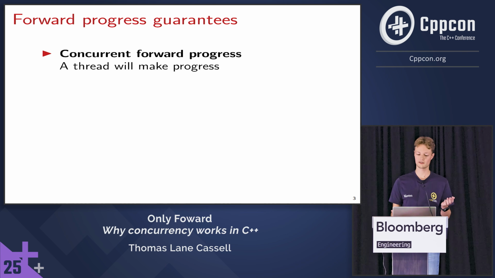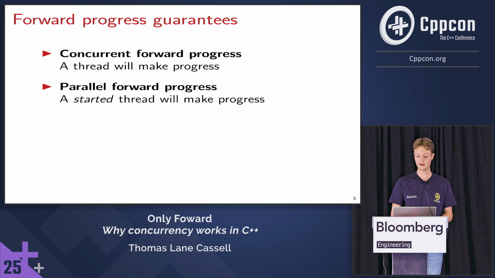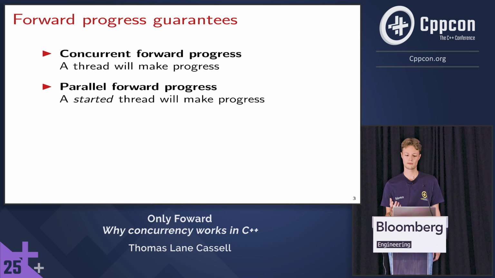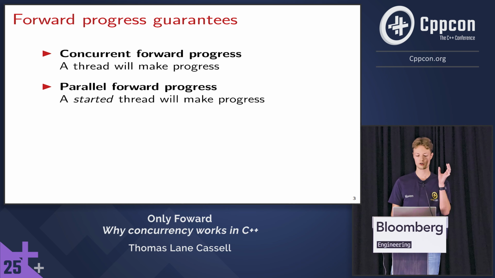So the first guarantee that exists in C++ is concurrent forward progress. This means a thread will always make progress. Seems simple enough. What other possibilities could there be? The next one is parallel forward progress. This means a started thread will make progress. So once that thread has started, it now has concurrent forward progress. So in concurrent forward progress, we can guarantee our thread will always run. But in parallel forward progress, we can't rely on any threads that haven't started running yet.